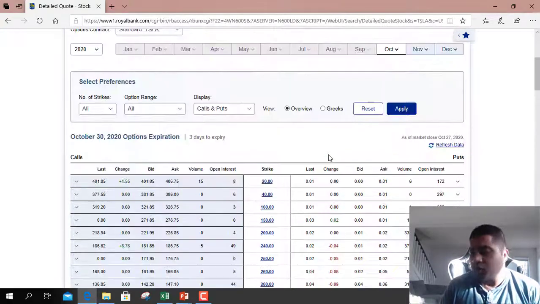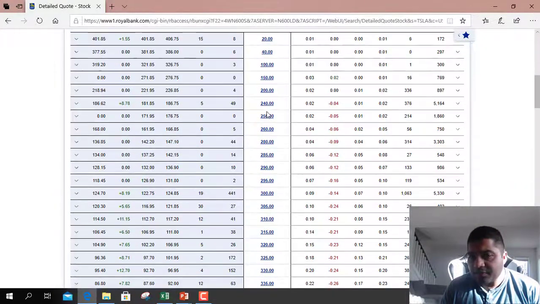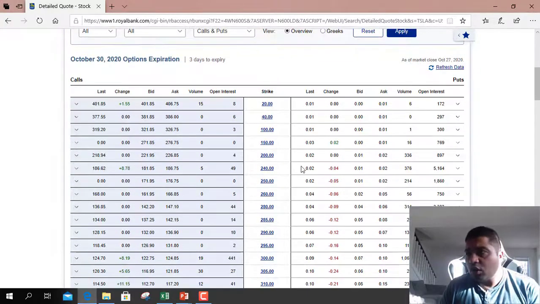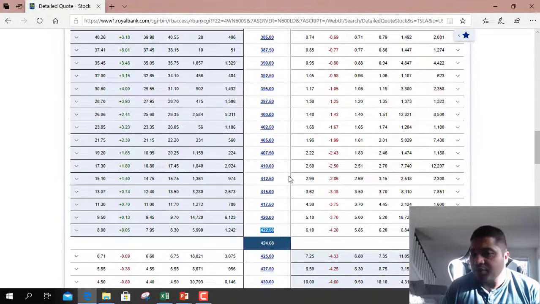For put options, it's the reverse. For put options, all options that are below the current stock price are out of the money, because they are below the current stock price.